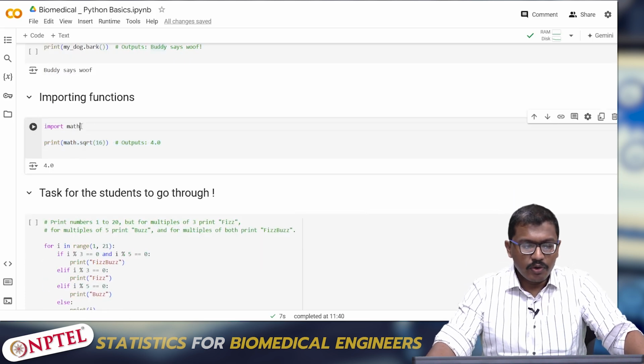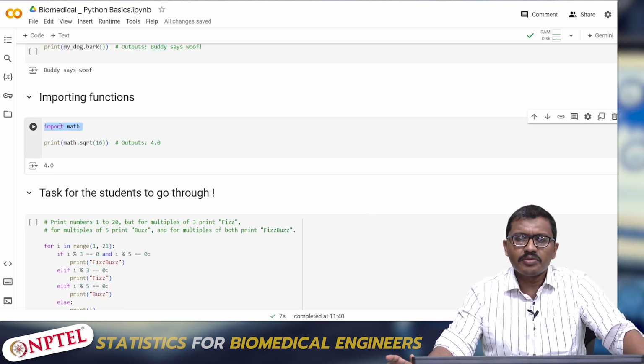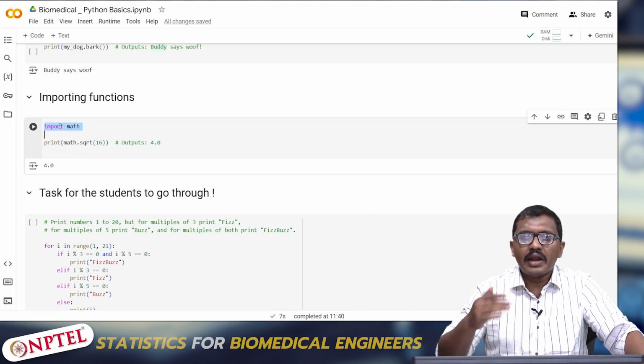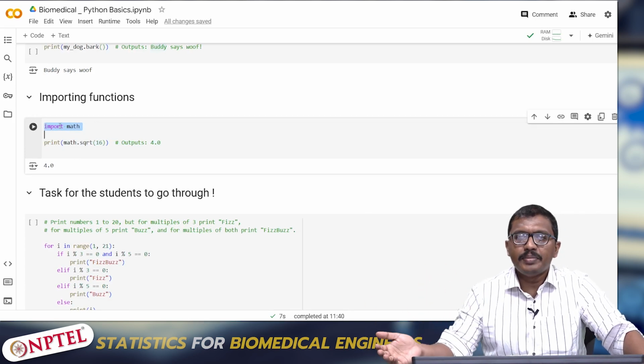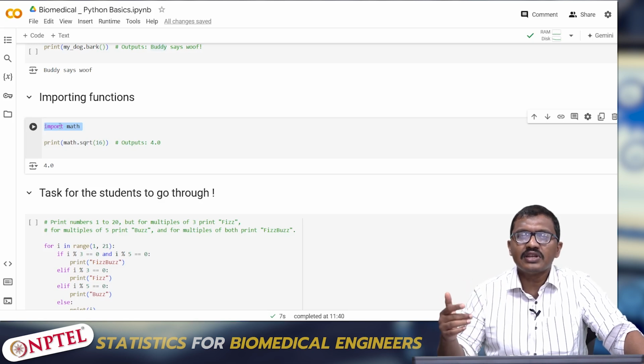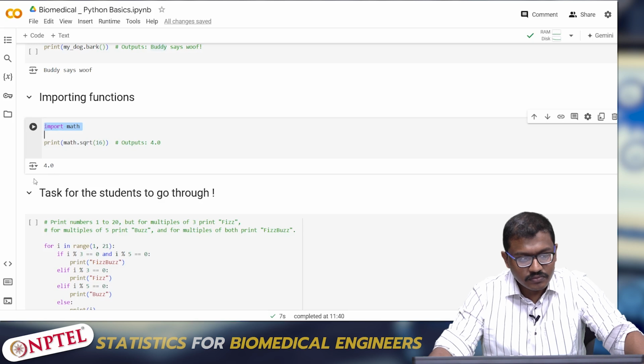So I hope you understand what a library means. This is how you should import certain libraries. For instance, you can import multiple libraries: import numpy as np, import matplotlib.pyplot as plt. This is how we import certain libraries or packages which are found externally, outside your system, or which are not built into your system, and you can download such libraries and make use of them.